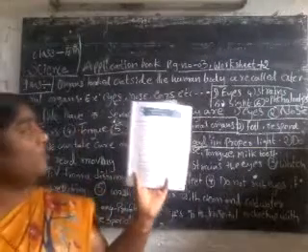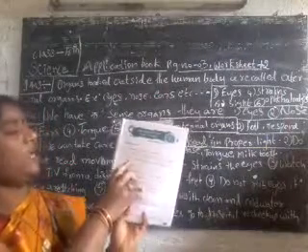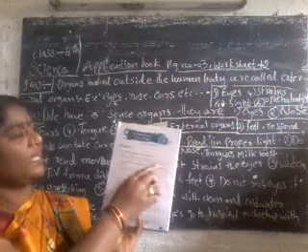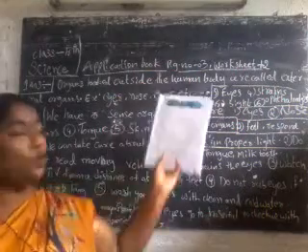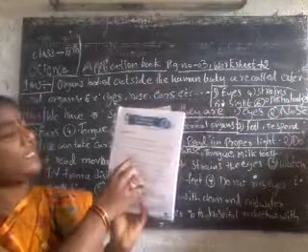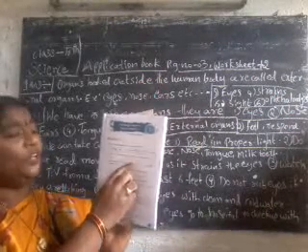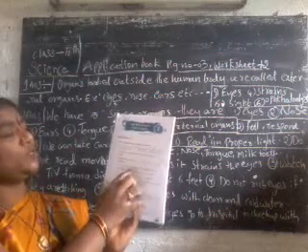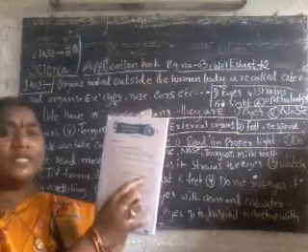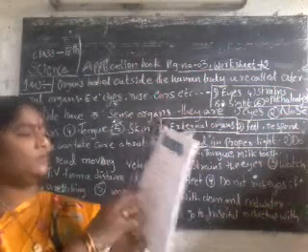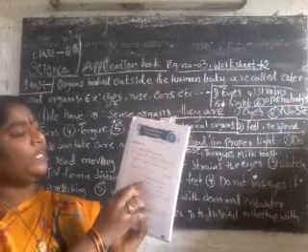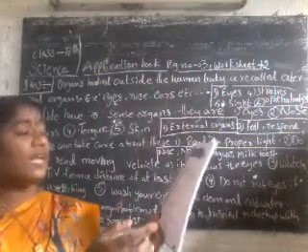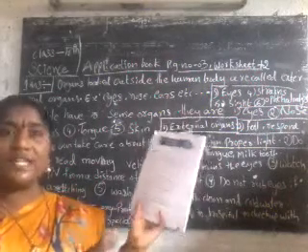and we have to know the worksheet number 1, page number 1. First one, fill in the blanks. The organs that are located outside the human body are called external organs. Here they are, and I also wrote on the board. Second one, the sense organs help us to feel and respond. Third one, eyes help us to know the colors and different things. Fourth one, do not read in a moving vehicle as it strains eyes.